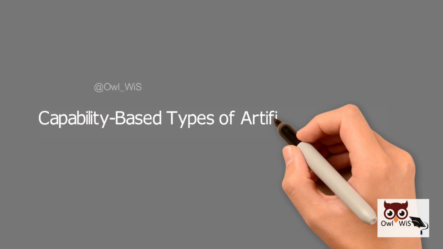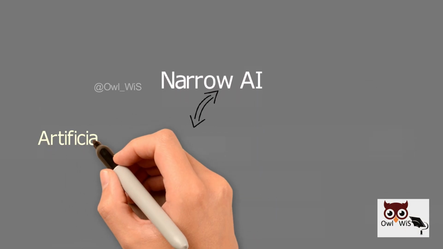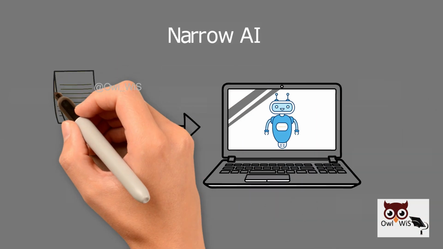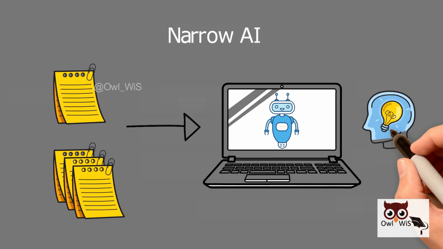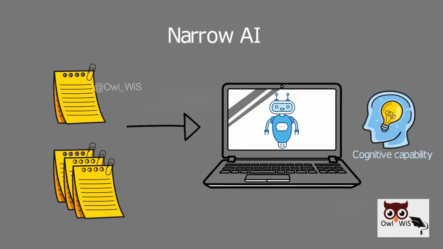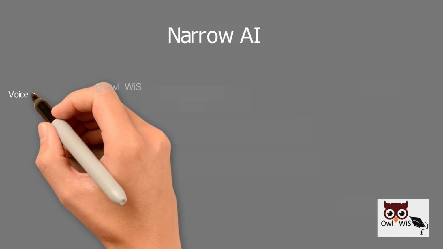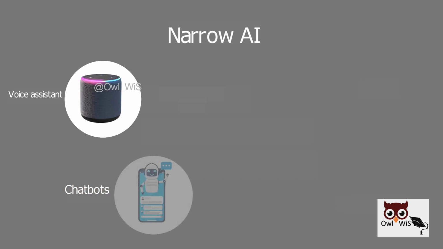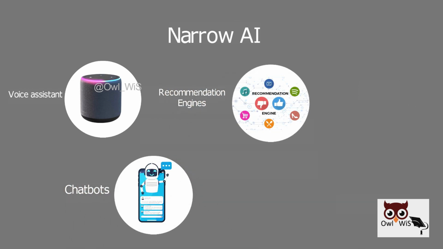Capability-based types of artificial intelligence. Narrow AI, also known as artificial narrow intelligence or weak AI, is designed and trained on a specific task or narrow range of tasks. They are built to serve and excel in one cognitive capability and cannot independently learn skills beyond their design. Narrow AI is everywhere, from voice assistants like Siri or Alexa to chatbots on websites to recommendation engines used by platforms like Netflix or Amazon.